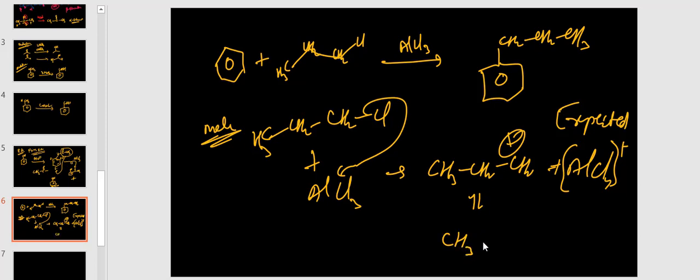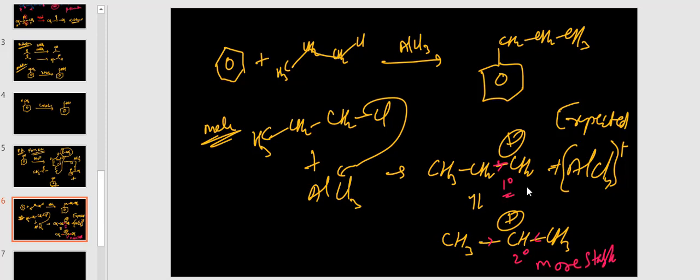It is forming CH3 CH plus CH3, here plus in the middle. Why it is forming like this? Because it is the primary carbocation, only one inductive group is there. Here two inductive groups are there. It is secondary carbocation, it is more stable. Okay, means less stable to more stable carbocation itself forming.